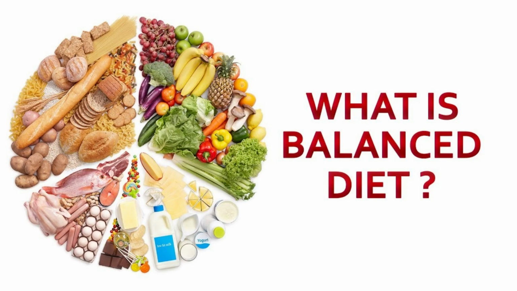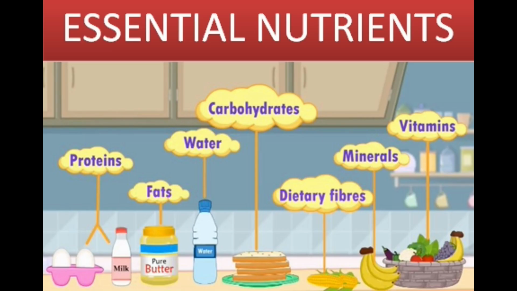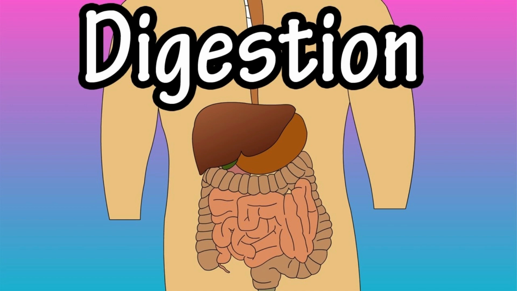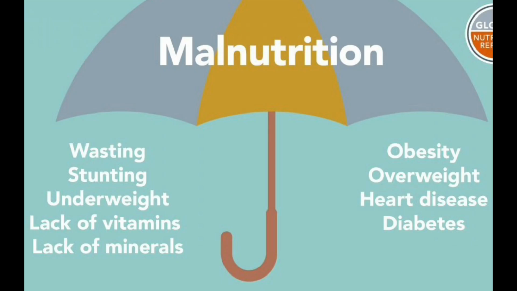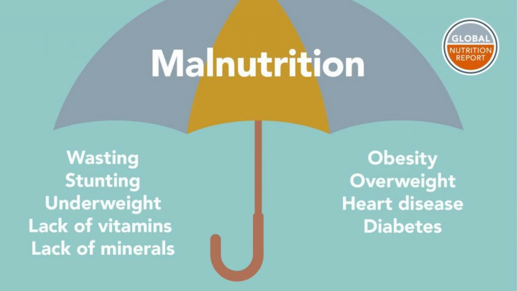What is a balanced diet? The diet that contains all the essential nutrients in the right amount is called a balanced diet. In this lesson, we are going to learn about essential nutrients, deficiency diseases, digestion, malnutrition, food hygiene, and food preservation. Let us learn first about malnutrition.